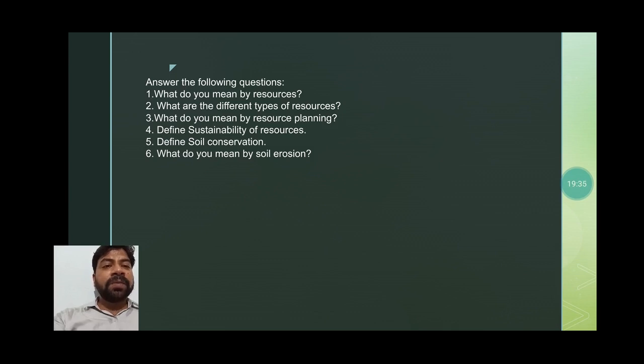Okay, what do you mean by soil erosion? Soil erosion is the process by which the upper layer of the fertile soil is removed by various agents.